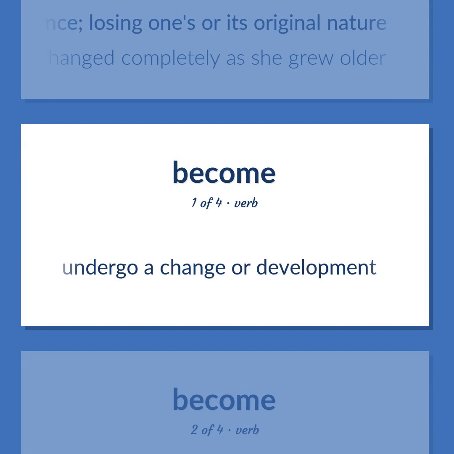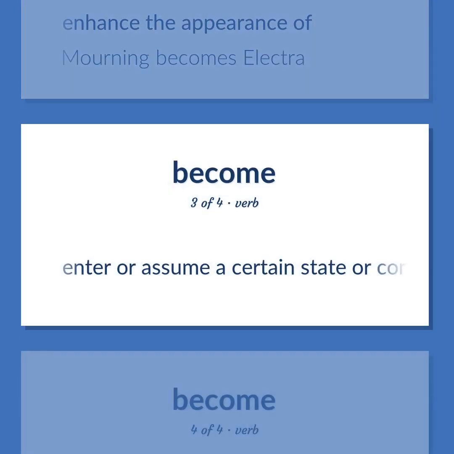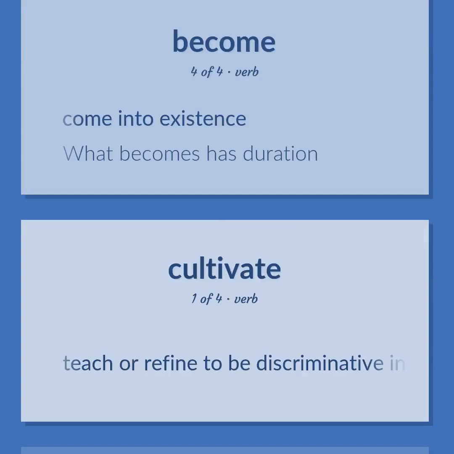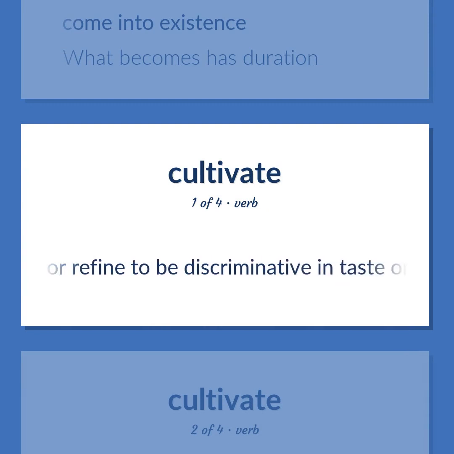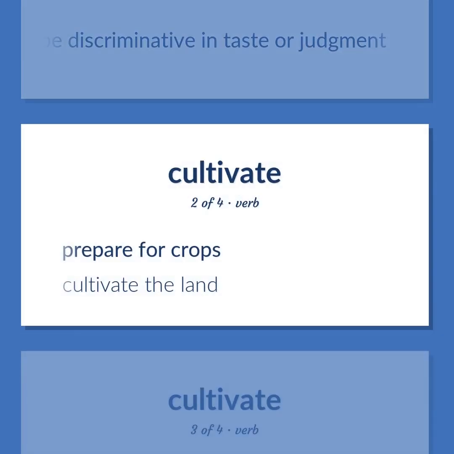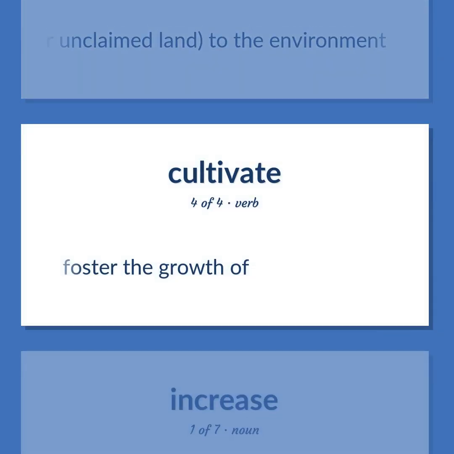Undergo a change or development. Enhance the appearance of. Morning becomes Electra. Enter or assume a certain state or condition. Come into existence. What becomes has duration. Teach or refine to be discriminative in taste or judgment. Prepare for crops. Cultivate the land. Adapt a wild plant or unclaimed land to the environment. Foster the growth of.